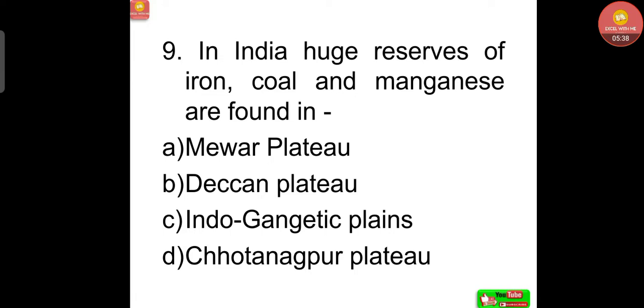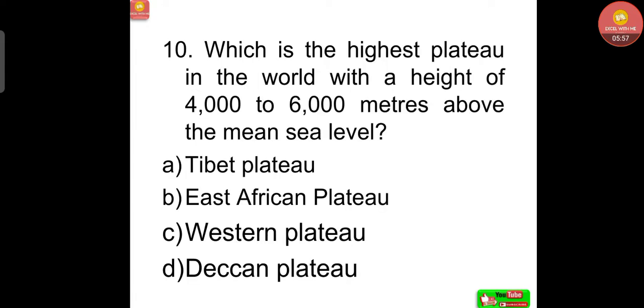Next question, in India, huge reserves of iron, coal and manganese are found in: option A, Mewar Plateau; option B, Deccan Plateau; option C, Indo-Gangetic Plains; option D, Chota Nagpur Plateau. Correct answer, option D, Chota Nagpur Plateau. Next question, which is the highest plateau in the world with a height of 4,000 to 6,000 meters above the mean sea level? Option A, Tibet Plateau; option B, East African Plateau; option C, Western Plateau; option D, Deccan Plateau. Correct answer, option A, Tibet Plateau.